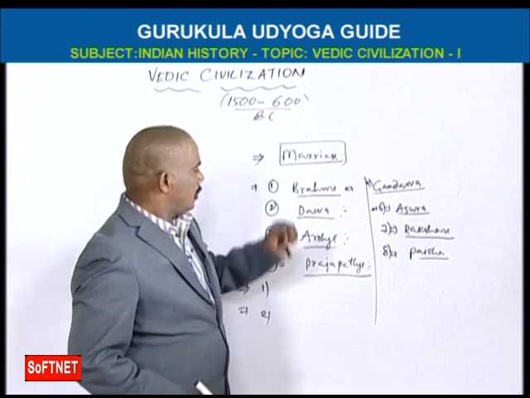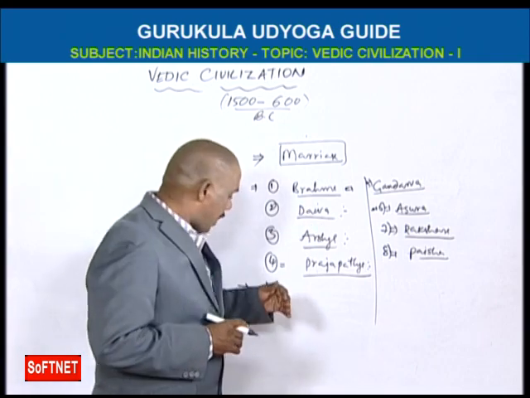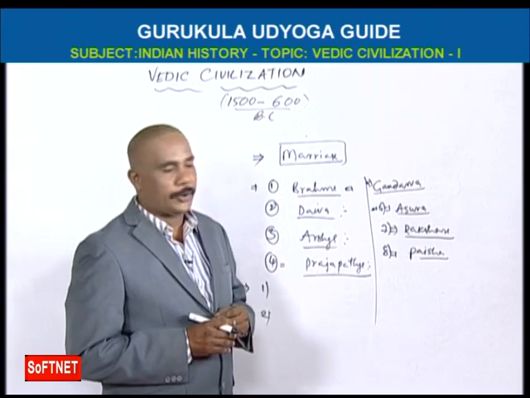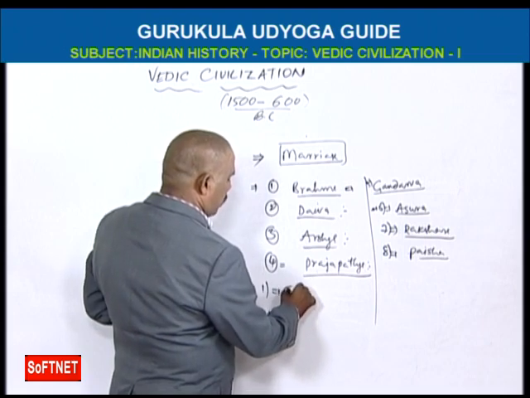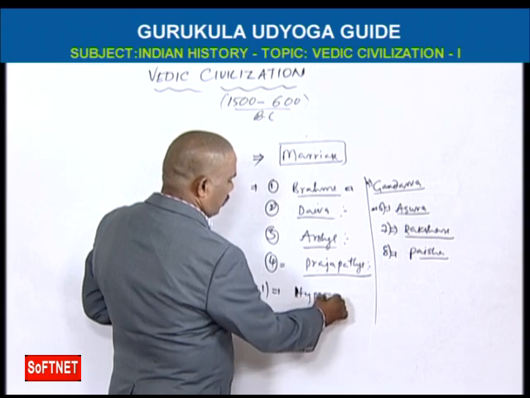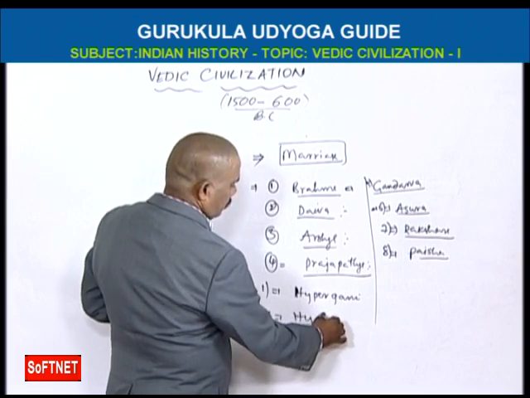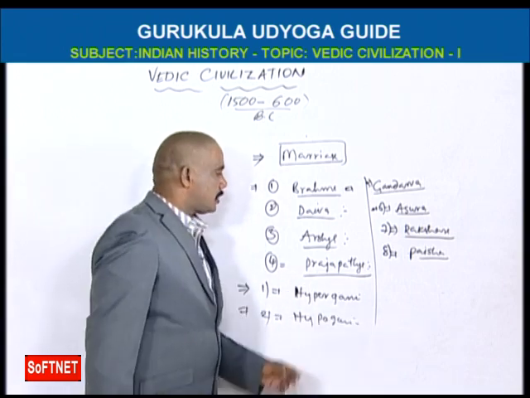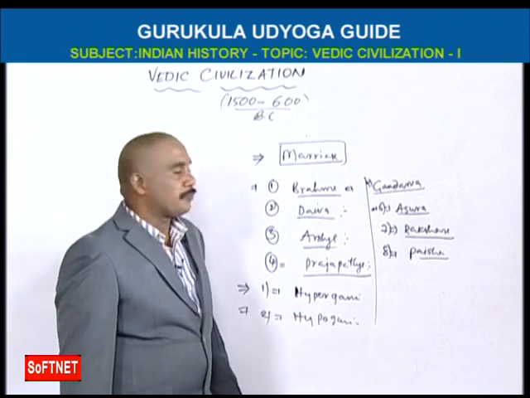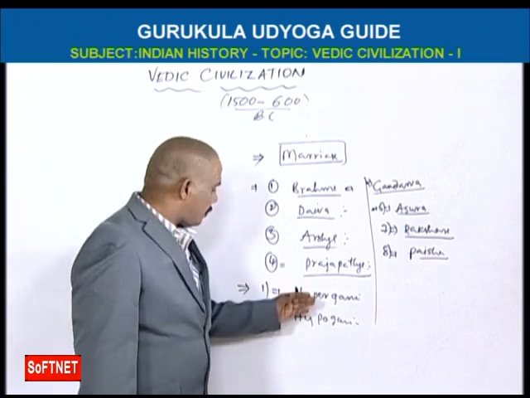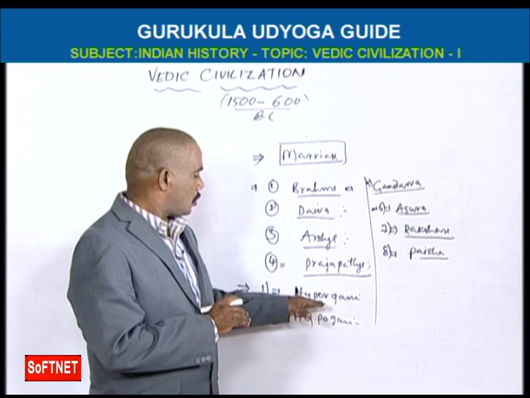Among these Varnas, the marriage system is divided into 2 parts. So we can say the hypergamy marriage system and the hypogamy marriage system. These are the 2 kinds of marriages, depending on the relation of these Varnas. Both of these marriage systems were accepted in early Vedic civilization.